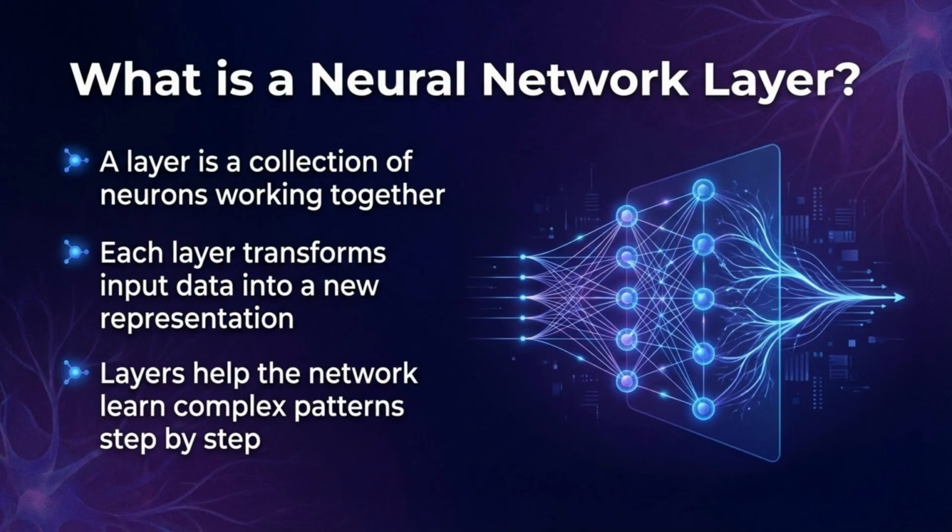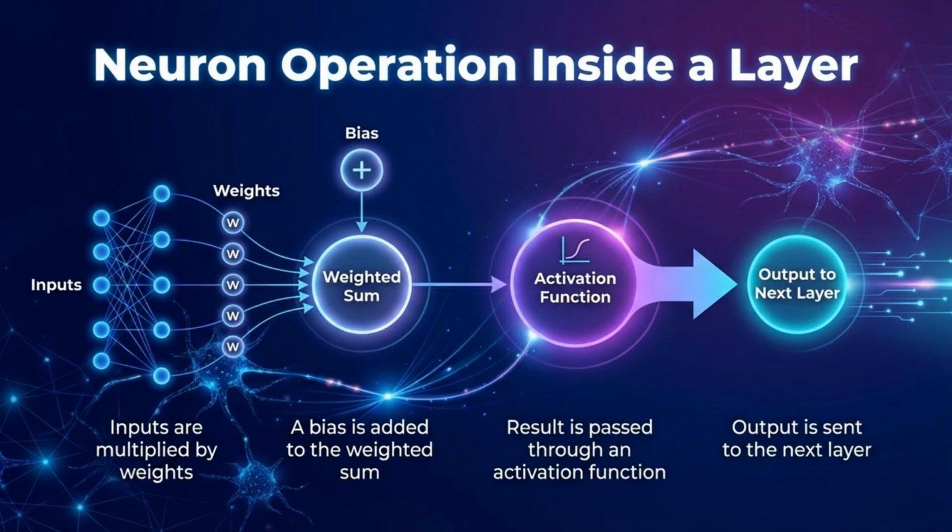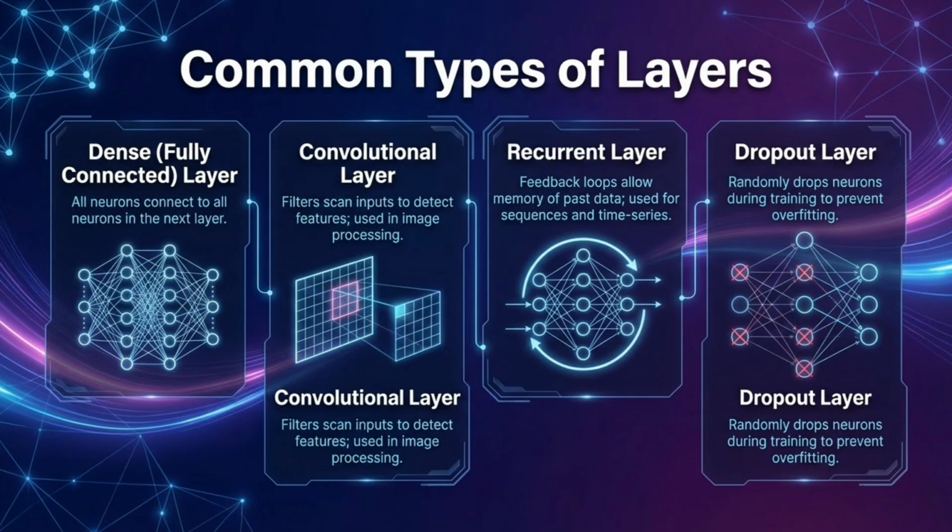A neural network layer is a collection of neurons working together. Each layer transforms input data into a new representation, which helps the network learn complex patterns step by step. Within a layer, inputs are multiplied by weights, and a bias is added to the weighted sum. The result then passes through an activation function, and the output is sent to the next layer. Common layers include the dense layer, where all neurons connect, the convolutional layer for image processing, the recurrent layer for sequences, and the dropout layer, which prevents overfitting during training.